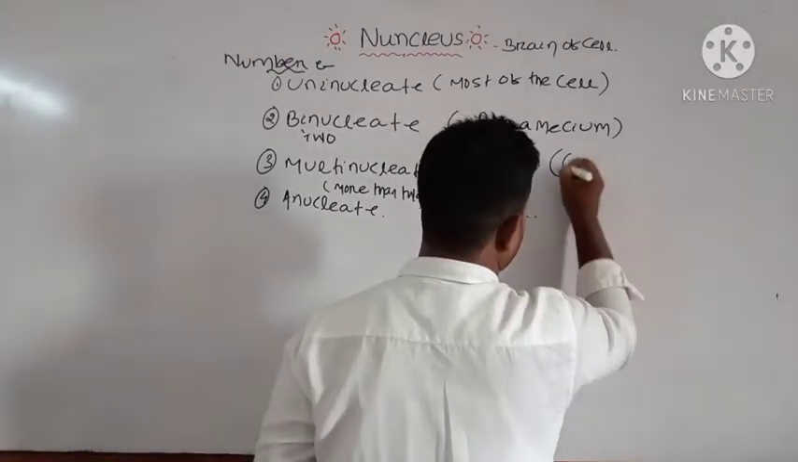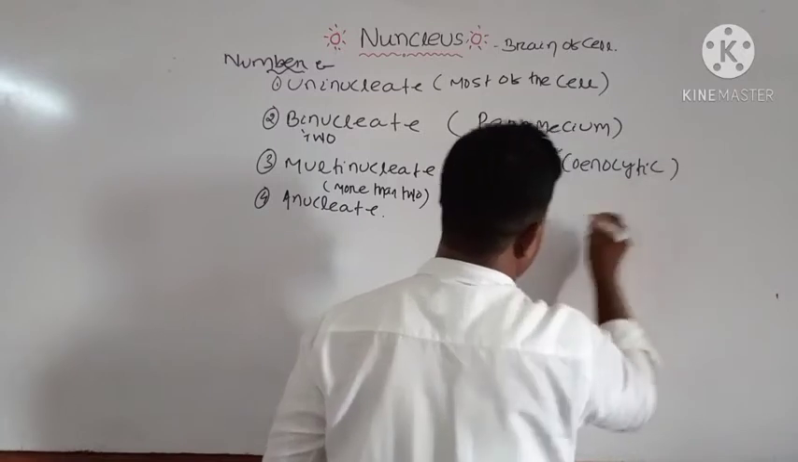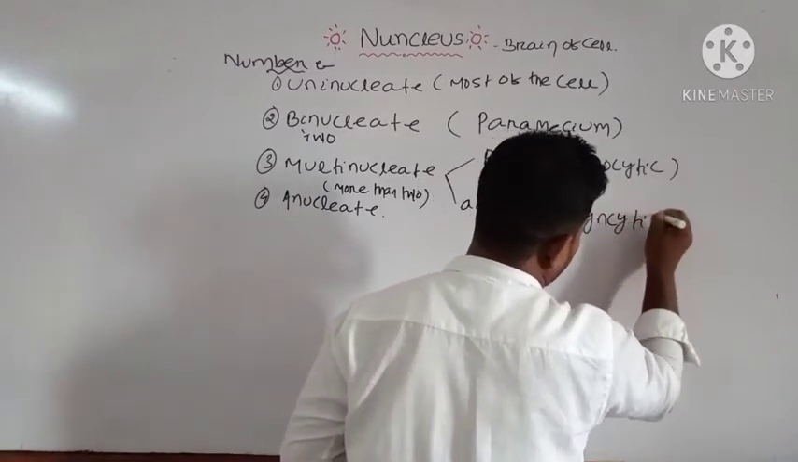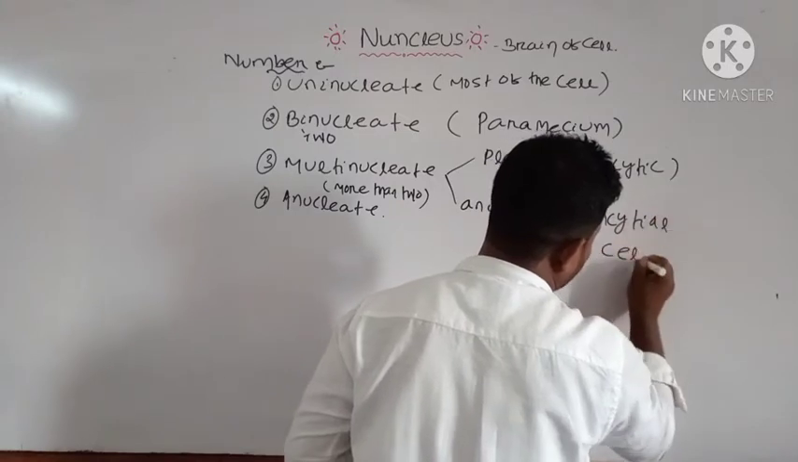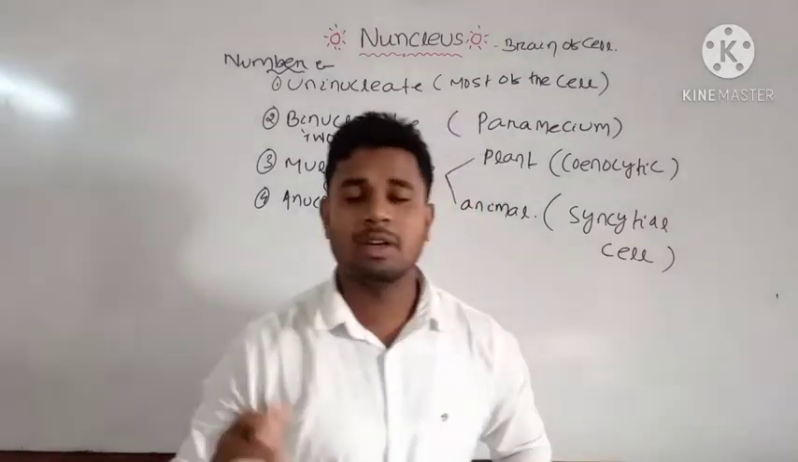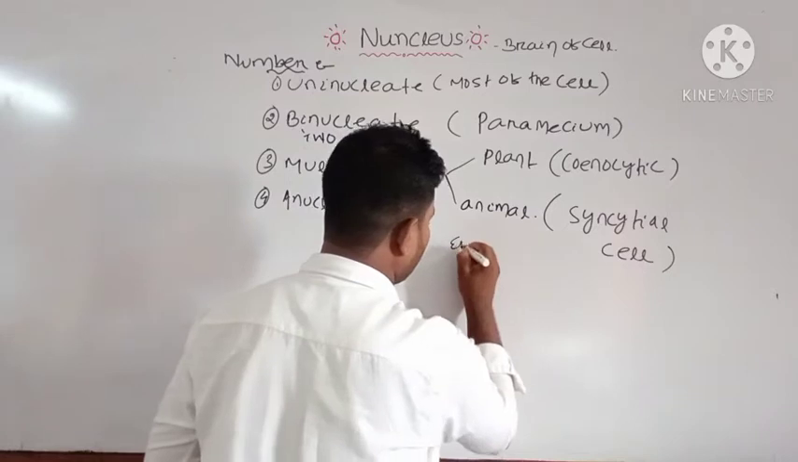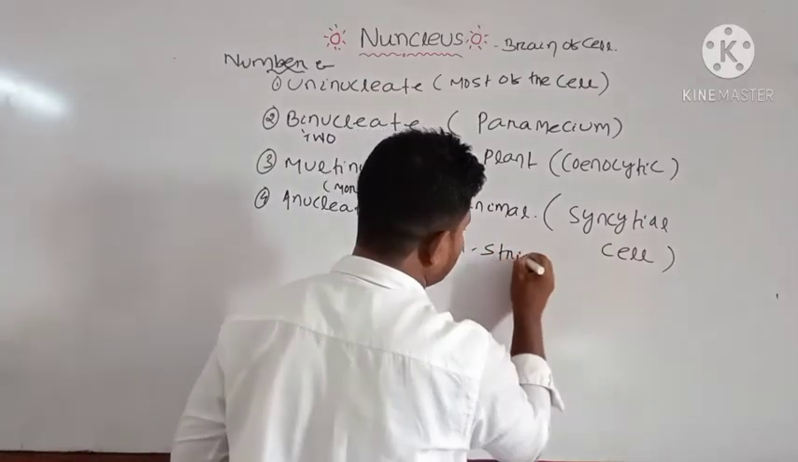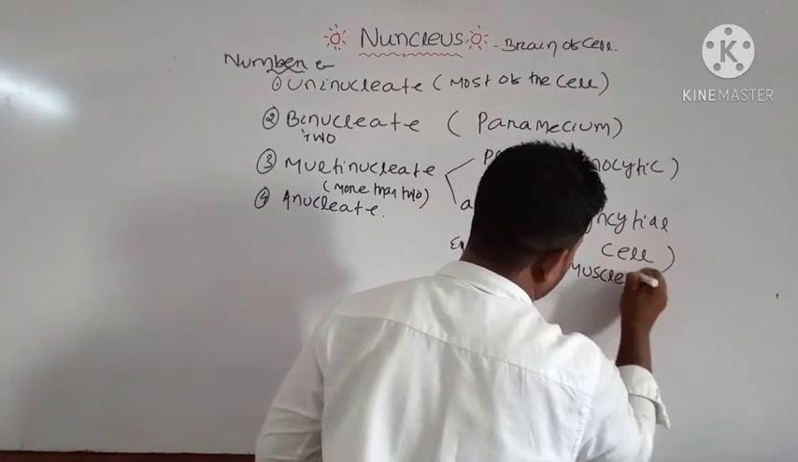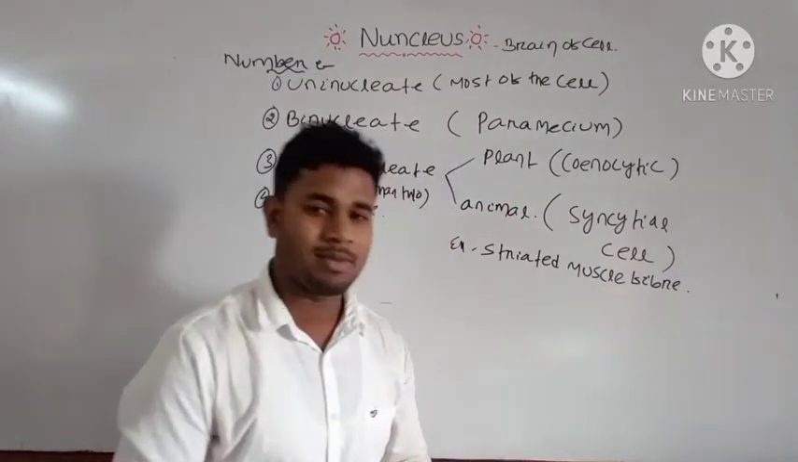What is that? Coenocytic. And in case of animal, it is known as your syncytial cell. In case of animal, the example is striated muscle fiber. Where do you find these striated muscle fibers?